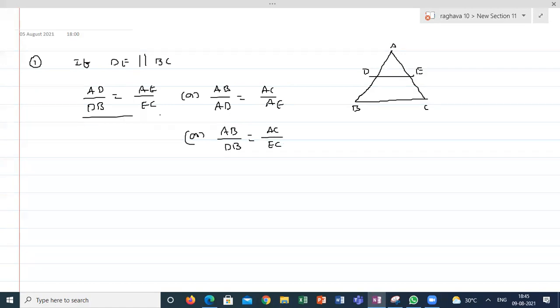Anything is same, but this is the main basic proportionality theorem. This is the first theorem. Am I right? So the second theorem is, this is given. This is from here. If it is given, this I can write.